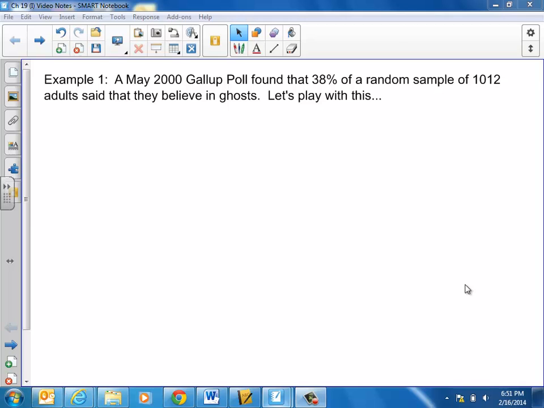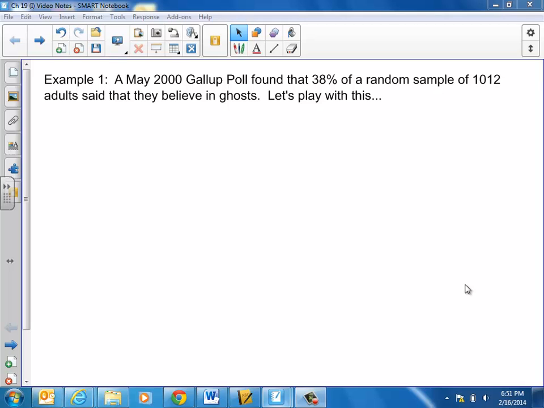So anyway, Chapter 19 has us working sort of in reverse from what we did in Chapter 18. In 18, actually all of the problems did this. We were given either a population proportion, and we wanted to learn about how samples of particular sizes would behave, or we were given a mean value, for instance for people's heights, and there too we wanted to look at how samples of a particular size would behave for mean heights or mean weights of people or mean GPAs, that sort of thing.